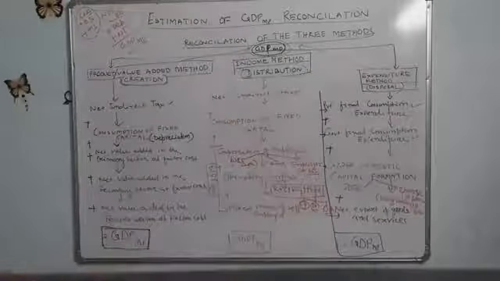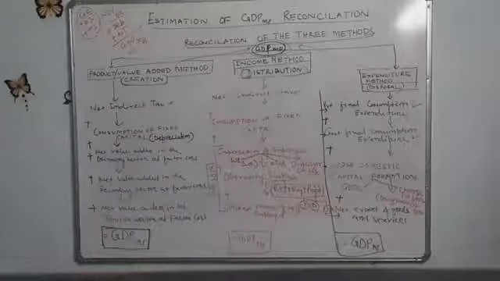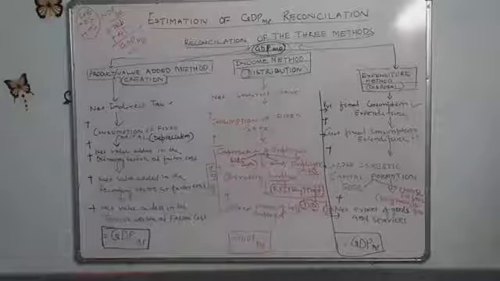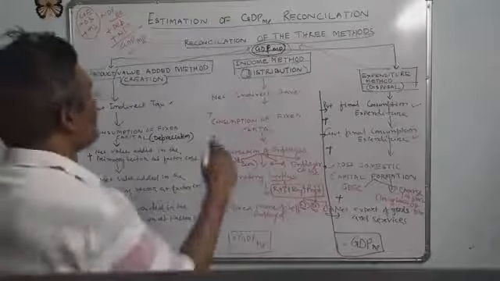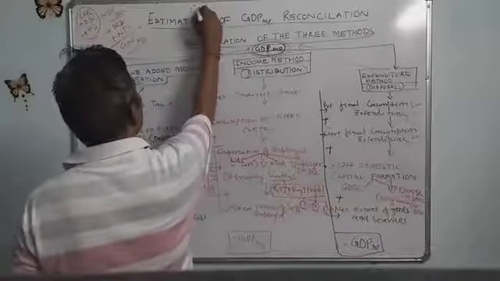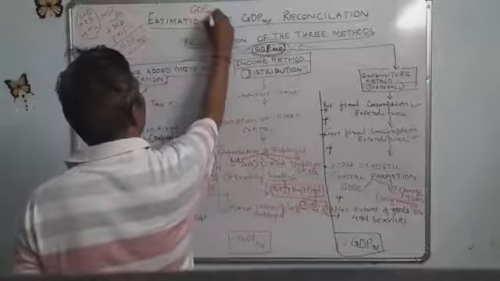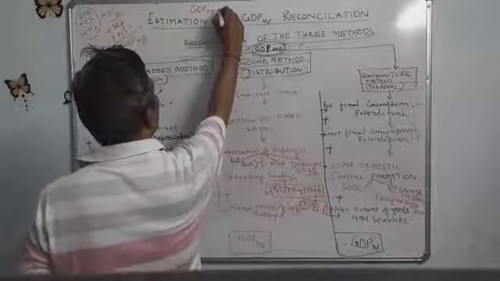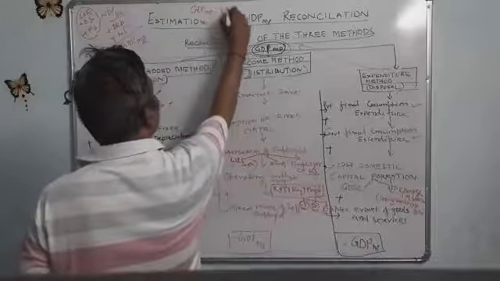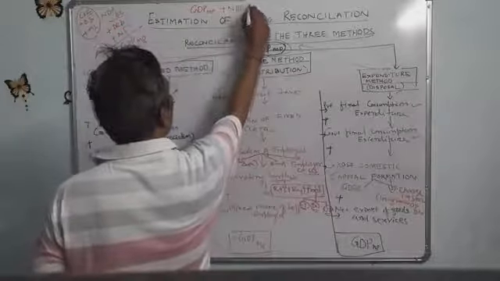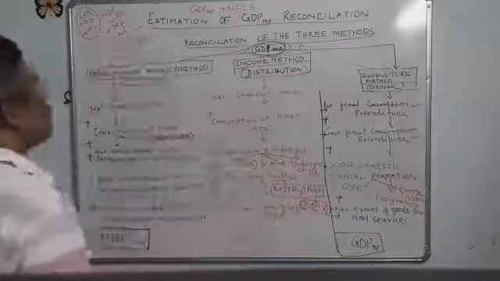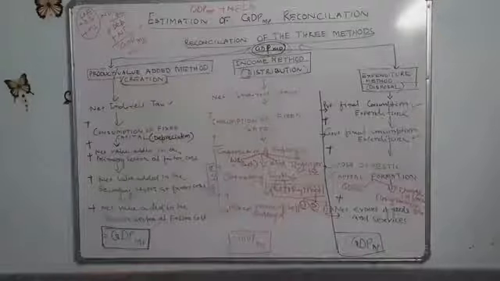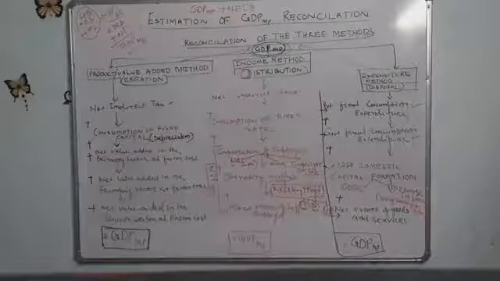When market price is found, then you can go to any other measure, NNP at factor cost, or national income. GDP at market price plus net factor income from abroad gives GNP at market price.